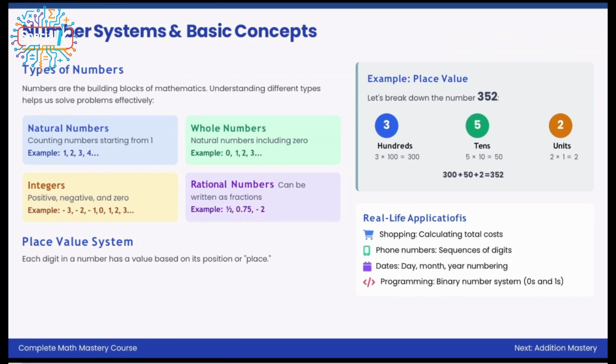So let's just start with the number systems and basic concepts. Numbers are so familiar to us. We know everything about them. We know 1, 2, 3, 4, -1, -2. We have a half, 0.75, whatever. So these are the numbers. But it is important to know, when we are talking about numbers, what category those numbers are in. When I'm talking about the chain of numbers 1, 2, 3, 4, they actually have a name. So let's just get started.